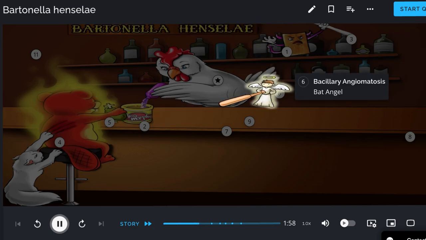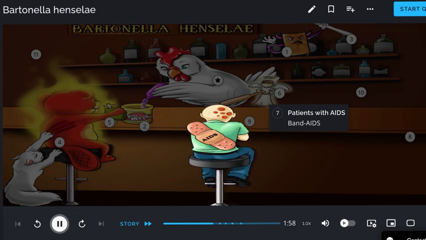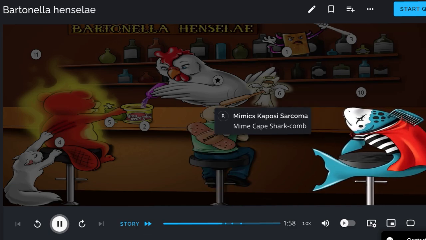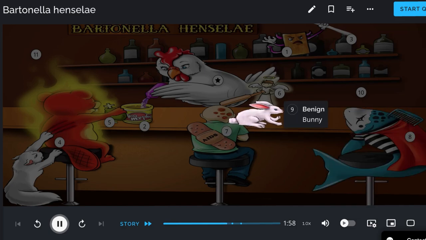Bartonella henselae is also the cause of bacillary angiomatosis, which is a term used to describe abnormal proliferation of blood vessels, forming tumor-like masses in the skin and other organs. Bacillary angiomatosis is portrayed by the bat angel in this image, and an important connection to make is that this manifestation is commonly seen in AIDS patients, the band AIDS, and does not typically occur in the immunocompetent. The skin lesions mimic those seen in Kaposi's sarcoma, represented by the Mime Cape shark comb. Unlike Kaposi's sarcoma, however, bacillary angiomatosis is a benign disease, shown as the benign bunny.